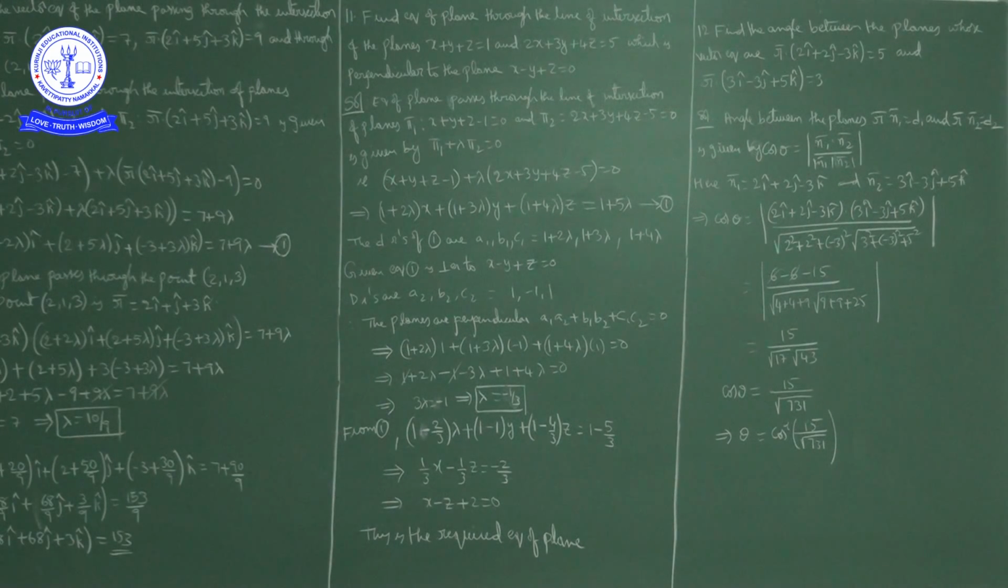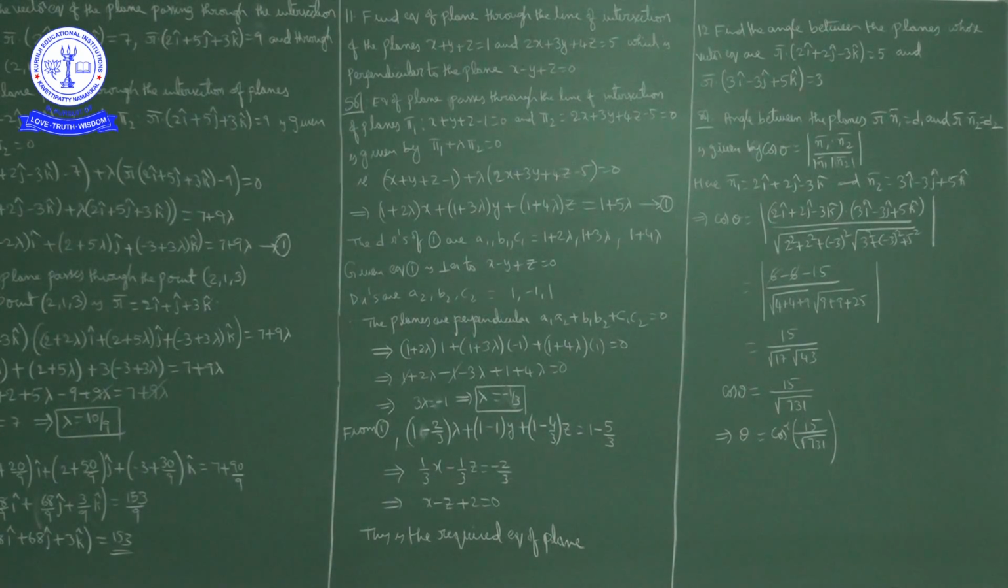Now, when two planes are perpendicular to each other, suppose a1x plus b1y plus c1z is equal to d1 and a2x plus b2y plus c2z is equal to d2 are two planes. When these two planes are perpendicular to each other, the condition is a1a2 plus b1b2 plus c1c2 is equal to 0, where a1, b1, c1 are the direction ratios of the first plane and a2, b2, c2 are the direction ratios of the second plane.